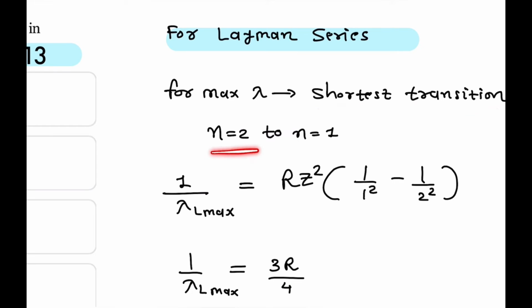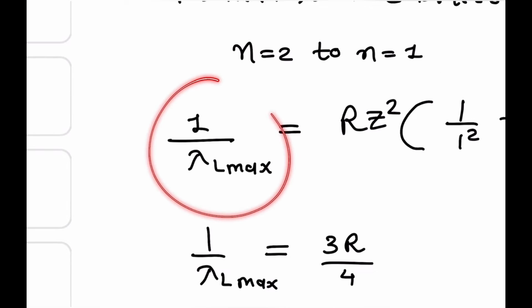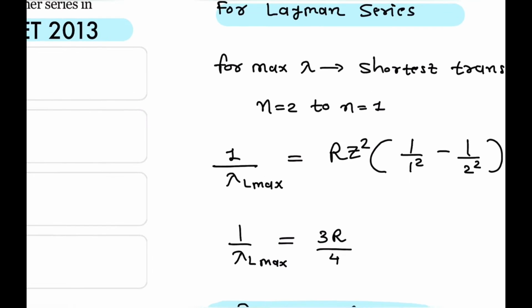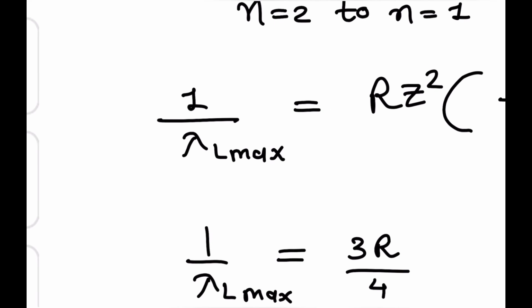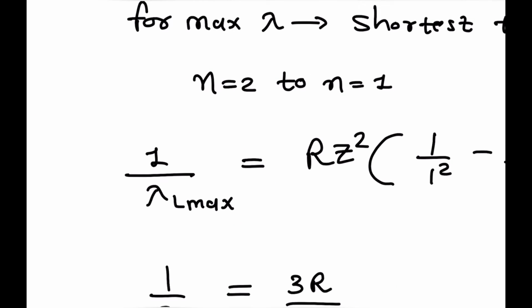So n equal to 2 to n equal to 1 for the Lyman series. So 1 upon lambda L maximum, the maximum wavelength regarding the Lyman series, is equal to R Z square. Here Z is equal to 1 because the atomic number is 1 for the hydrogen atom.